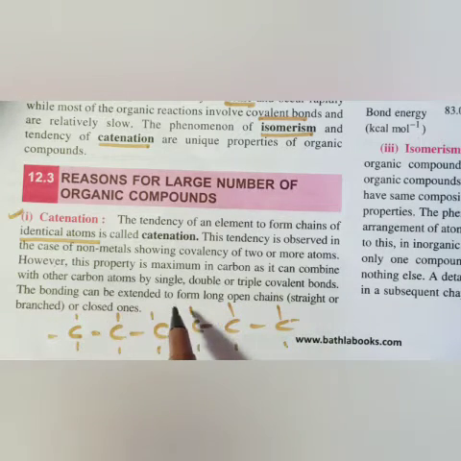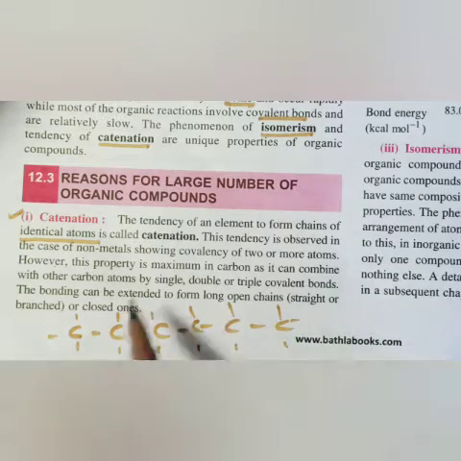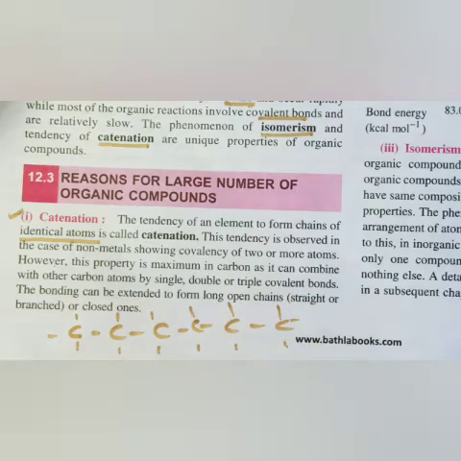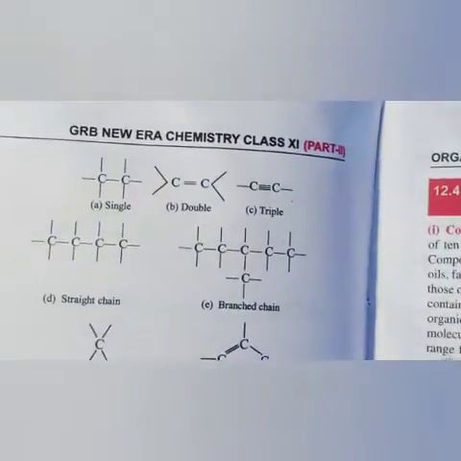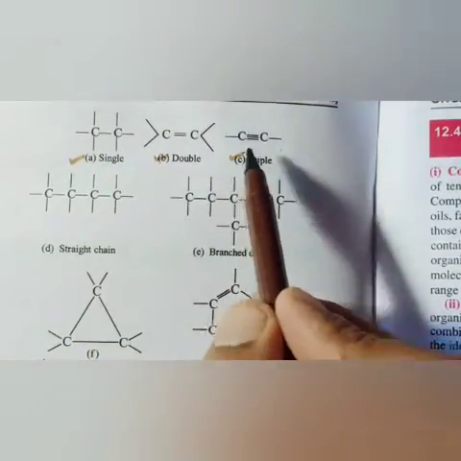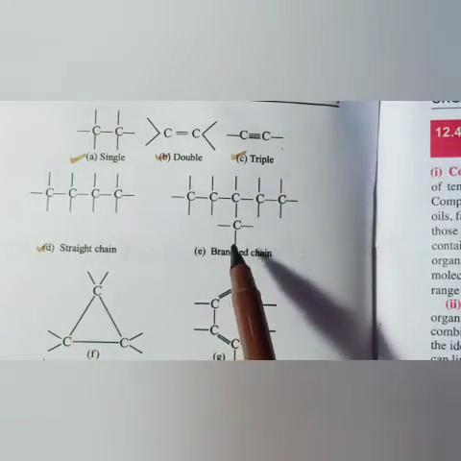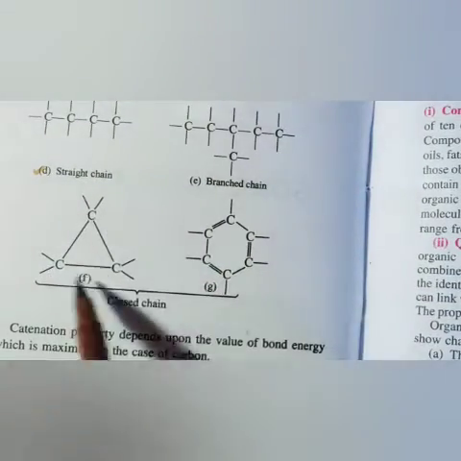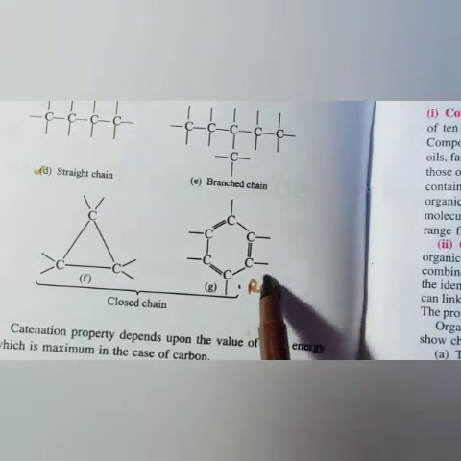The bonding can be extended to form long open chains. It can be straight, it can be branched, it can be closed, it can be a ring, which you know very well. I will show you some pictures here. This is a single carbon bond, this is a double bond, this is a triple bond. Now this is a straight chain. Then there is a branched chain, there can be a cyclic chain, and this can be a ring chain. This is a ring, aromatic.